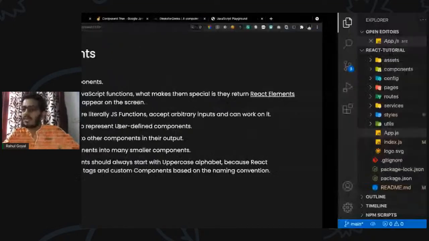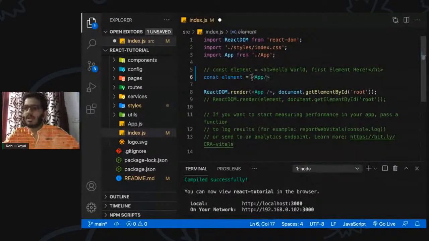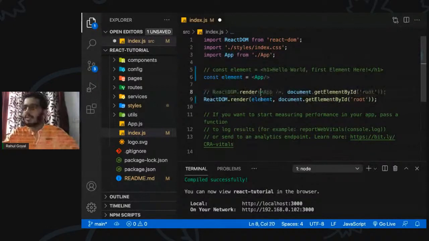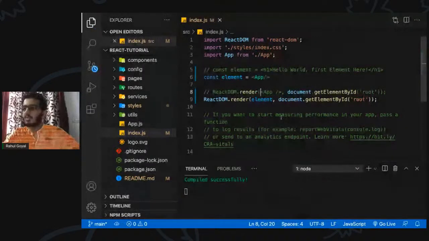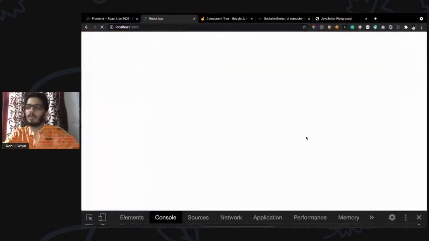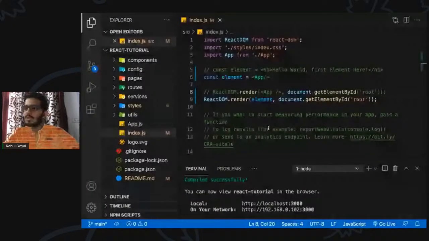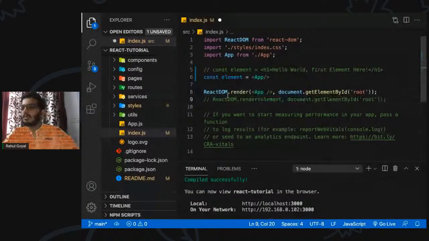So for instance, we have this const element, and we are assigning it a user-defined component. App is a user-defined component, right? So if we do this and save, let's see what the output is. You will see it will produce the same output because we are assigning a variable like a component, a user-defined component. Okay, so let me undo it.